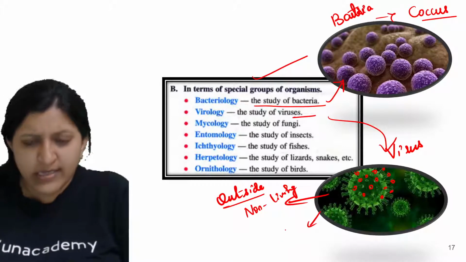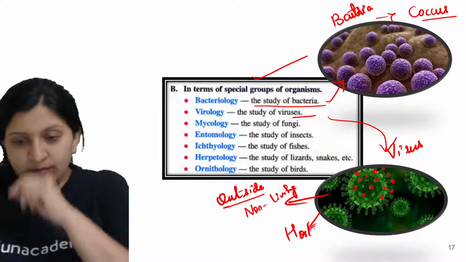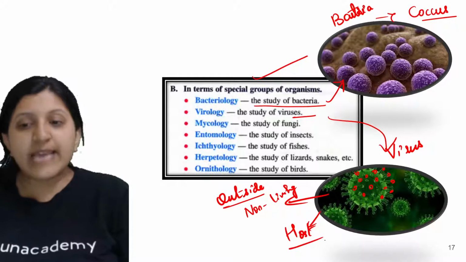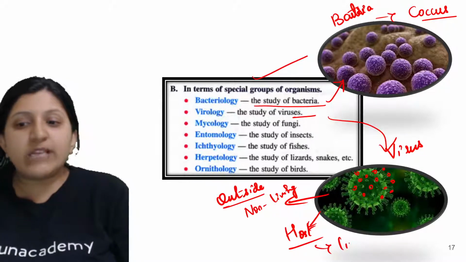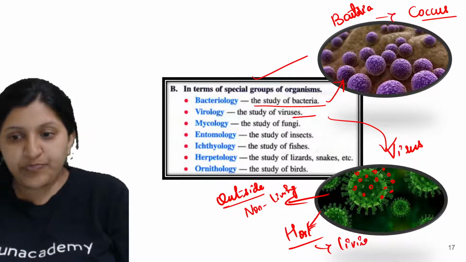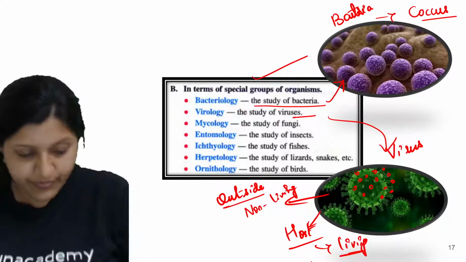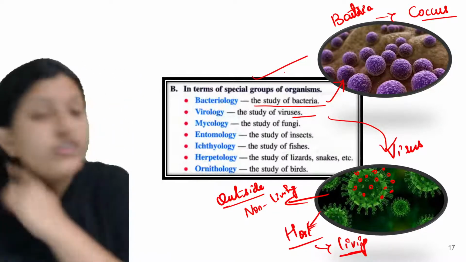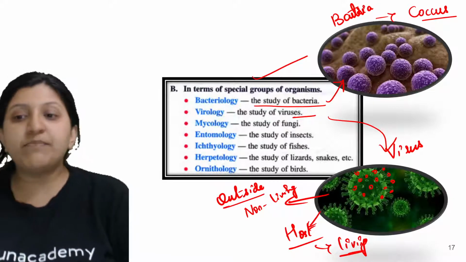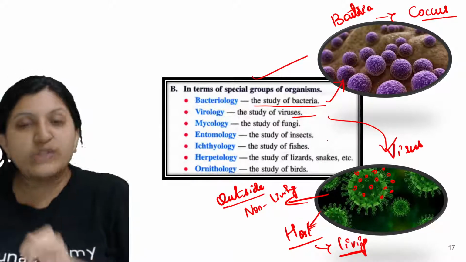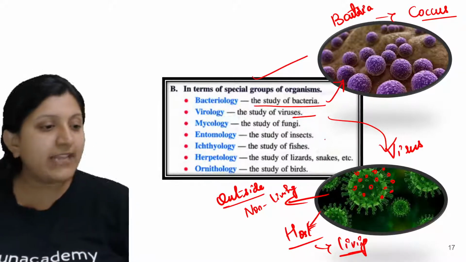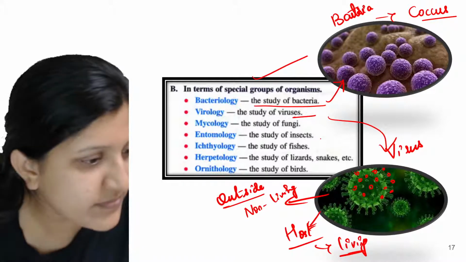But as soon as it enters a host, it will take over the mechanism, and it starts acting as a living one. That means it will enter the host cell and multiply inside the host organism.